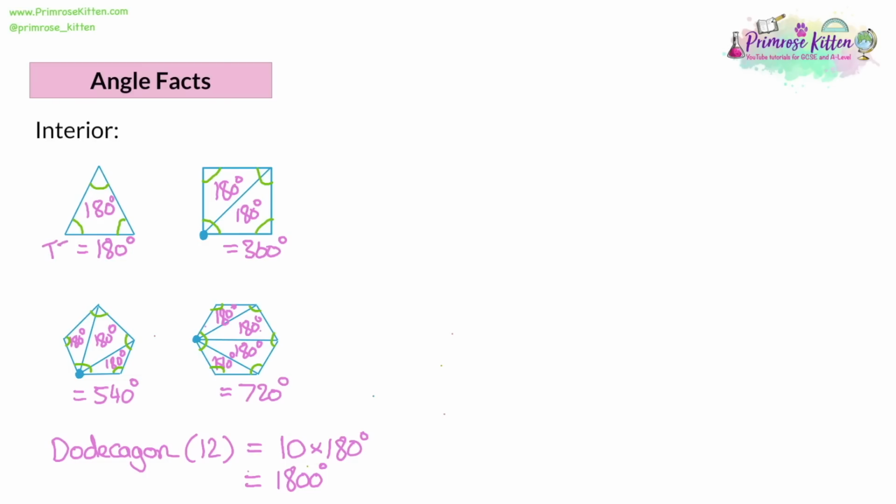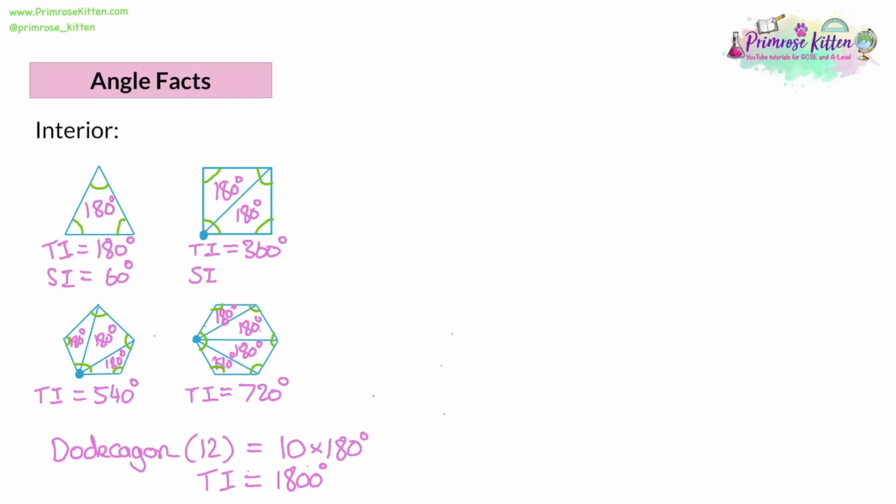Now, what we found here is the total of the interior angles. So let's label that total of the interior. What you might also want to do is just find out how large 1 is. And to find out how large 1 is, you just need to divide by the number of angles. So a single interior angle for a triangle will be 180 divided by 3, which is 60 degrees. That'll only work though if it's a regular triangle. If it's an equilateral triangle, you can have triangles where they're all different.